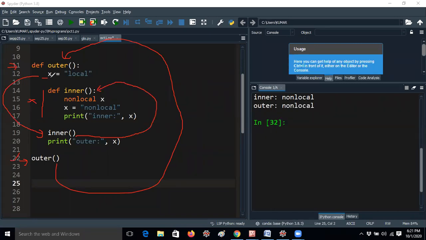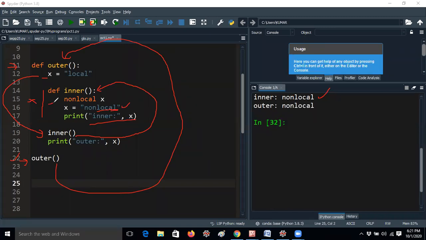Okay. Now I am changing non-local x, like global x. You have to declare non-local x. Here non-local is a keyword. Now x is a non-local variable. Now x equal to non-local I am giving. Print inner x. That means inner non-local will be printed here. I think it is clear, guys. Here non-local is a value. It is not a keyword. You should understand the difference, guys.